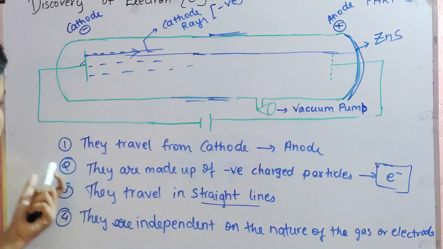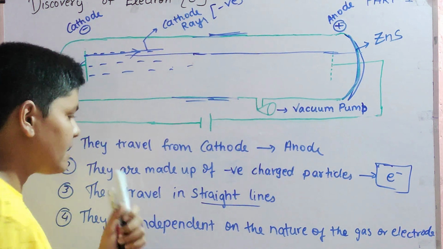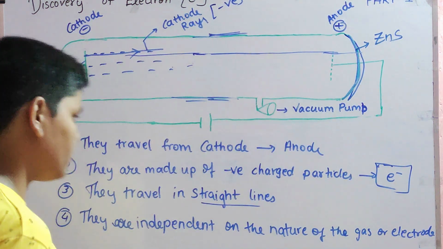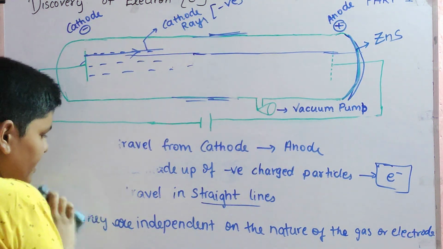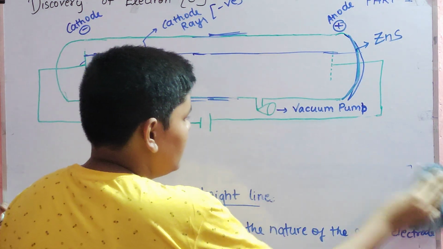Then these rays appear, and they travel from cathode to anode. They are made up of negatively charged particles. They travel in a straight line. They are independent of the nature of the gas or the electrode. So from here, electrons were discovered as a subatomic particle.